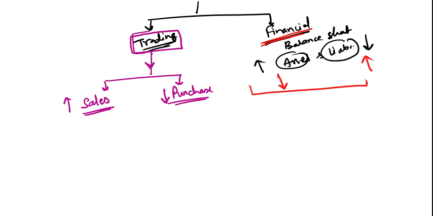Now what are you afraid of? That the price of the goods which you are selling, if it decreases, you will be at a tremendous loss. And what if the price of the inputs will increase? Then you will be at a tremendous loss. So now what can you do, you can hedge your positions. Means you are afraid of falling price. Then what can you do? You can sell futures.